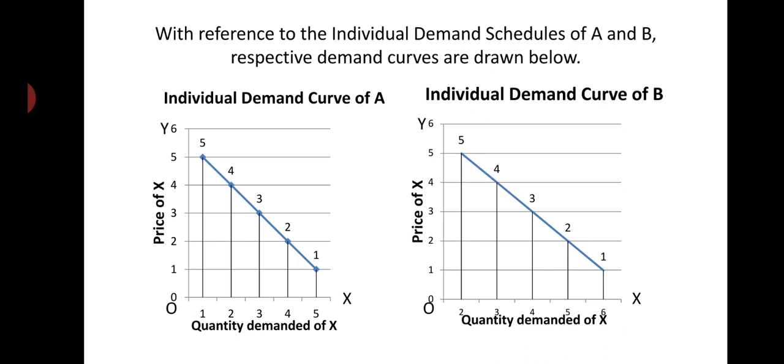It is seen in the respective demand curves, right? So this is how the demand curves are drawn in both cases, the individual demand curve of A and the individual demand curve of B. The individual demand curve of A can be drawn by observing the individual demand schedule of A, and the individual demand curve of B can be drawn by observing the individual demand schedule of B.